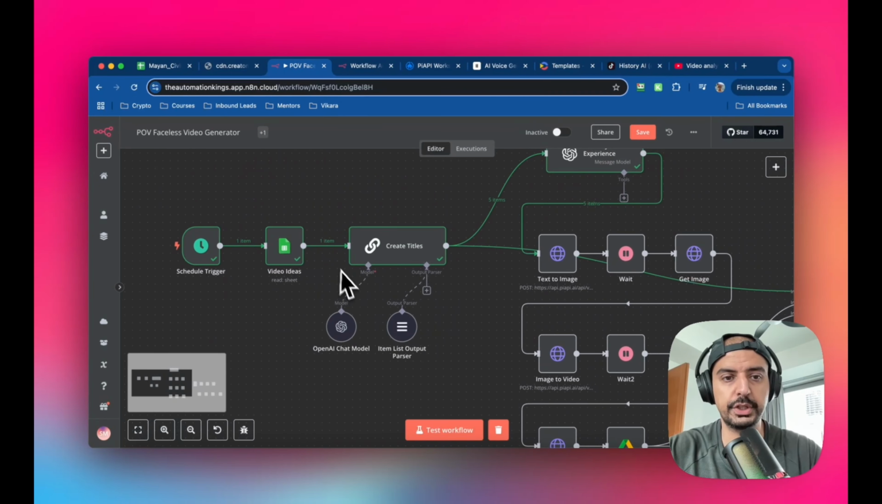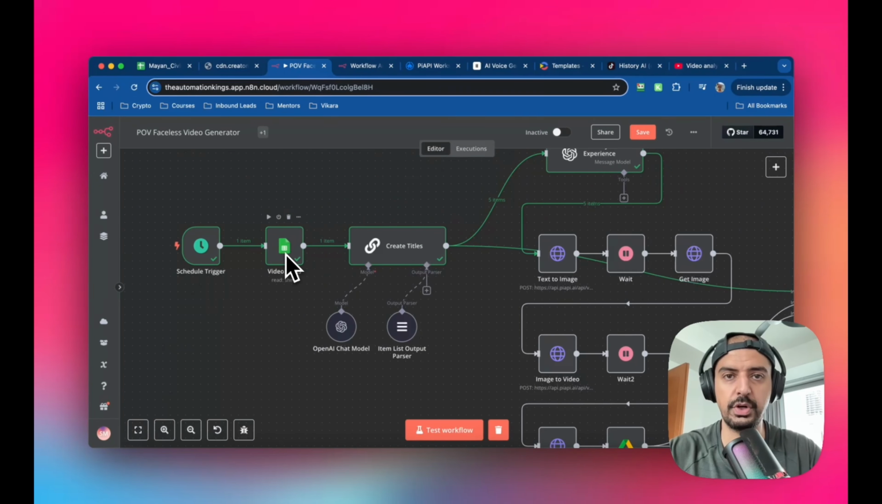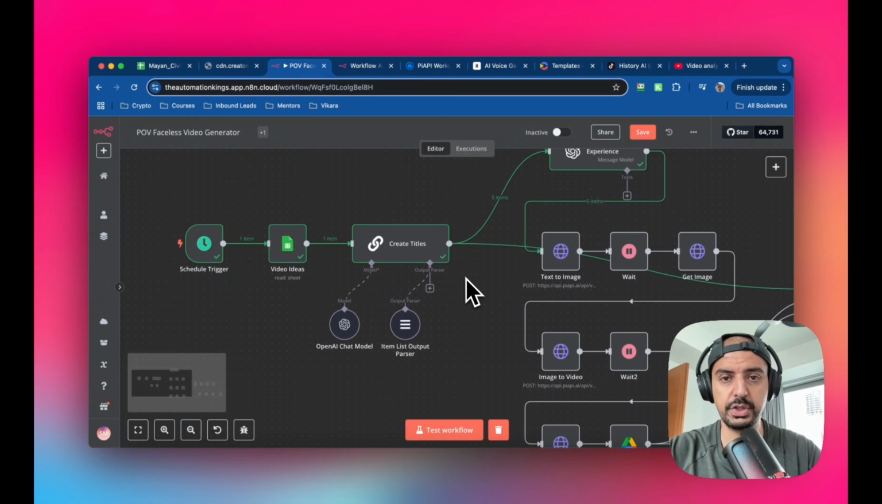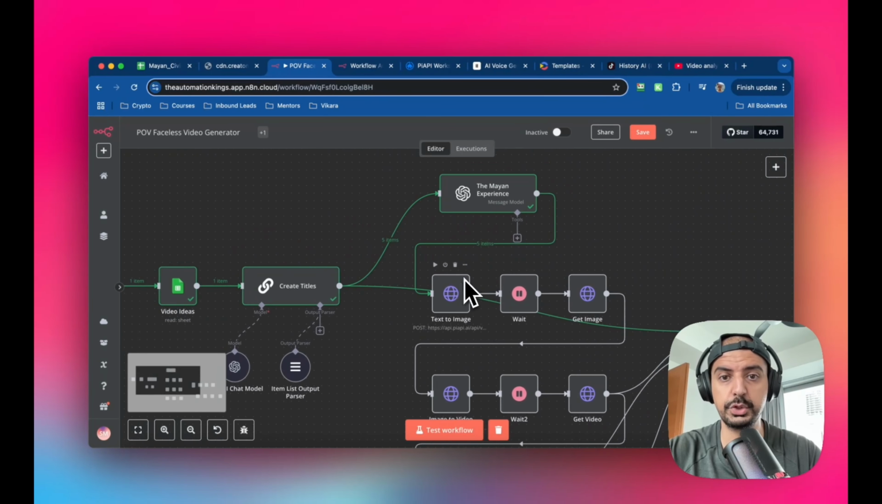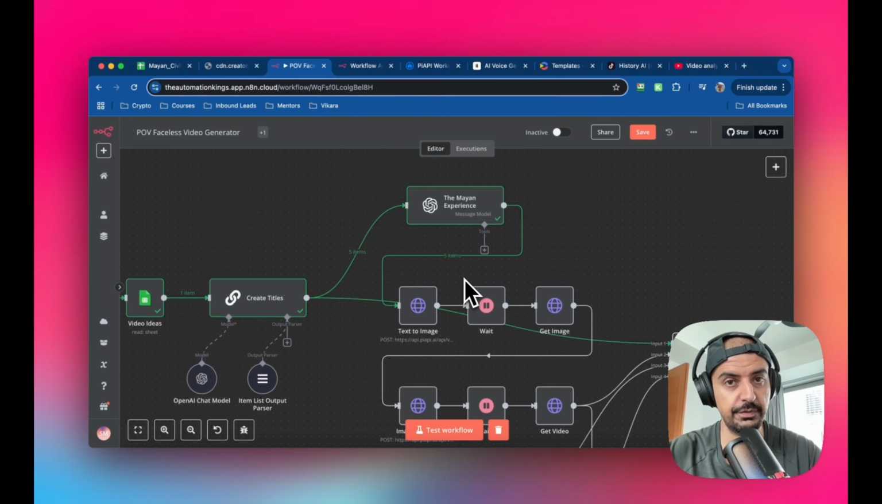The first part is the trigger, and this is going to take video ideas from Google Sheets. Okay, and it's going to create the titles. So the titles you see on the video, that's the first part. Again, I'll show you exactly what the Google Sheet looks like and how you can fill it. You can fill the cells with ideas, and I'll show you exactly how to do that, okay?